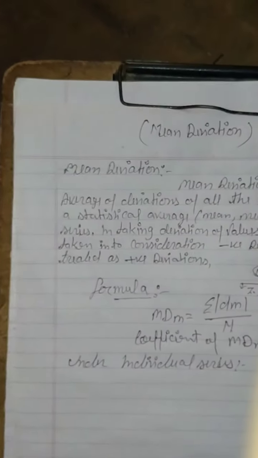Clear? Dear students, first of all we will find the median of the series, and after that we will take the deviation from the median and apply the formula, and then the question will be solved. Clear, beta? See, mean deviation.